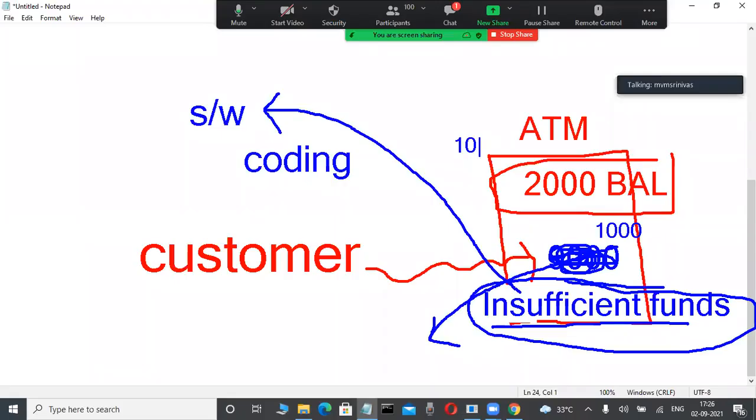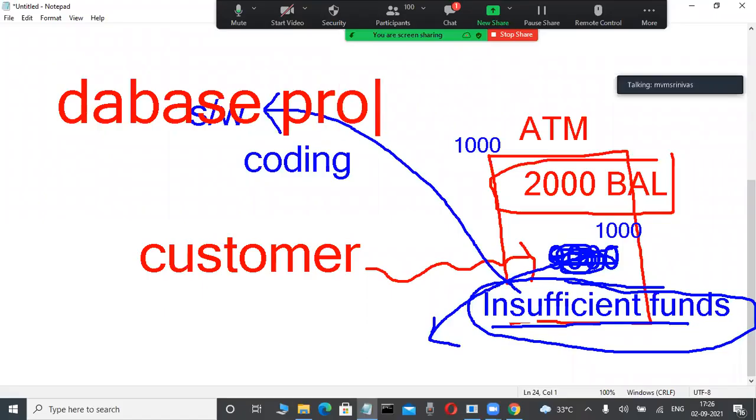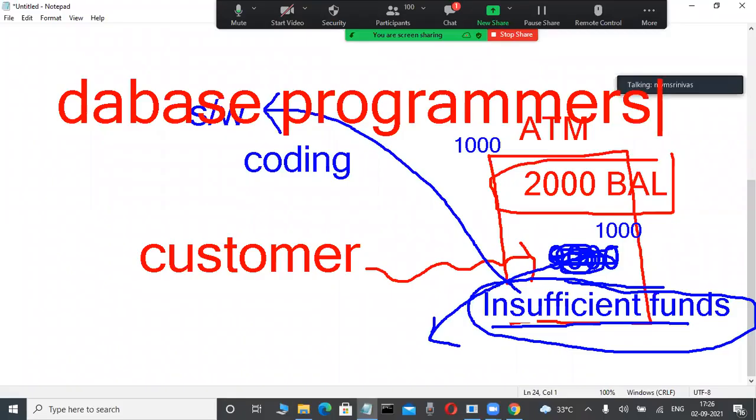How it will be updated in your database means some type of programmers are always required. Those programmers perform these types of operations in companies. Those are called database programmers. That's why companies nowadays are recruiting database programmers. They write a little bit of coding, and then it automatically happens. Maintaining a database is also important.